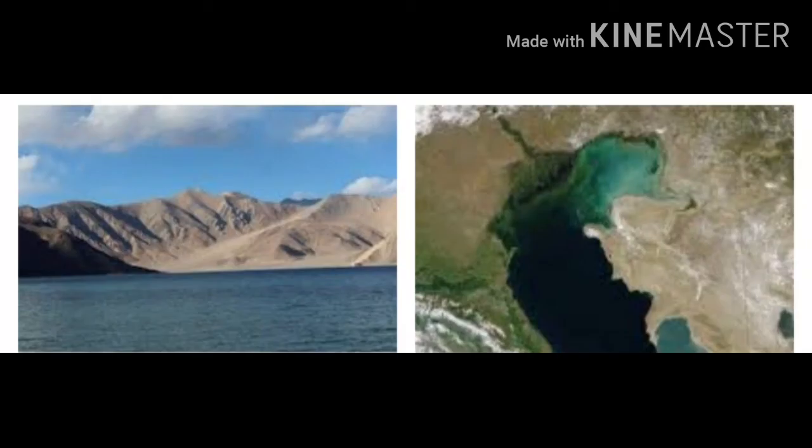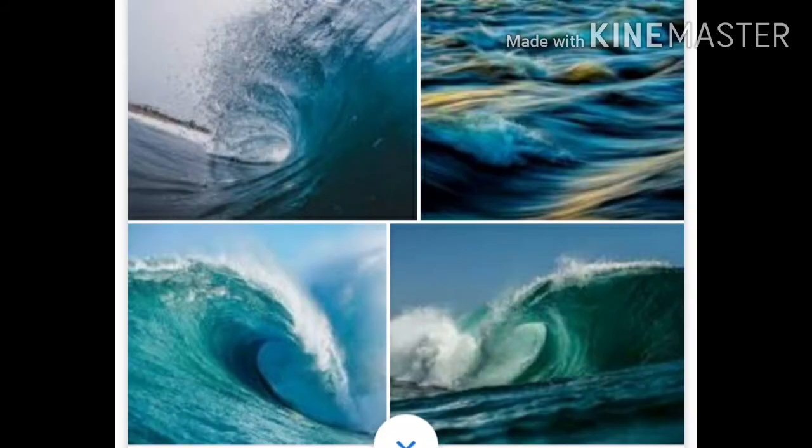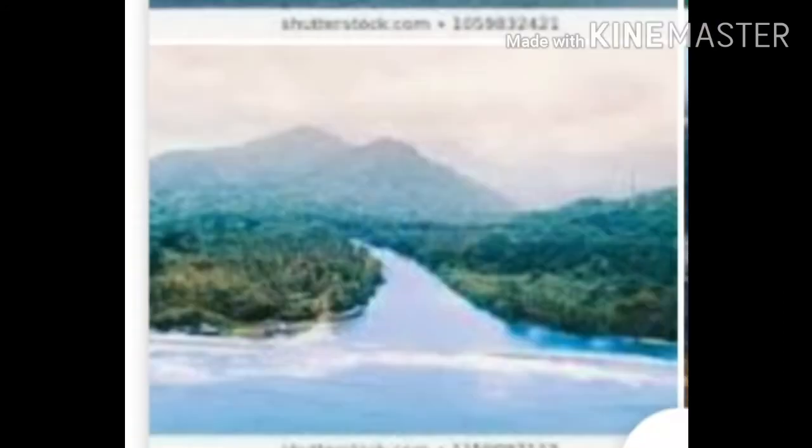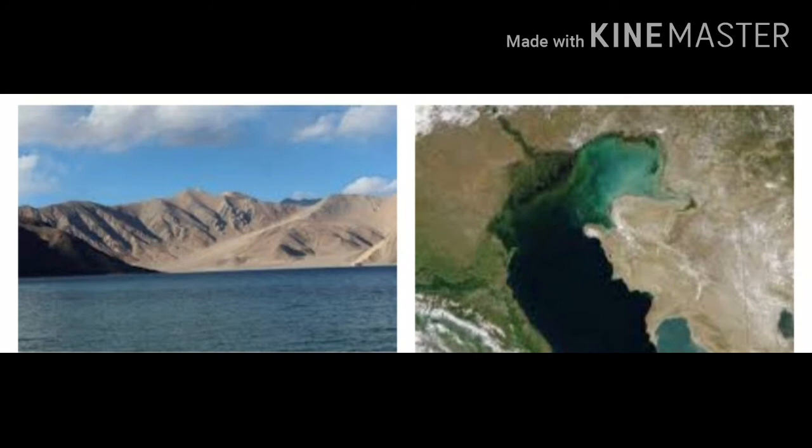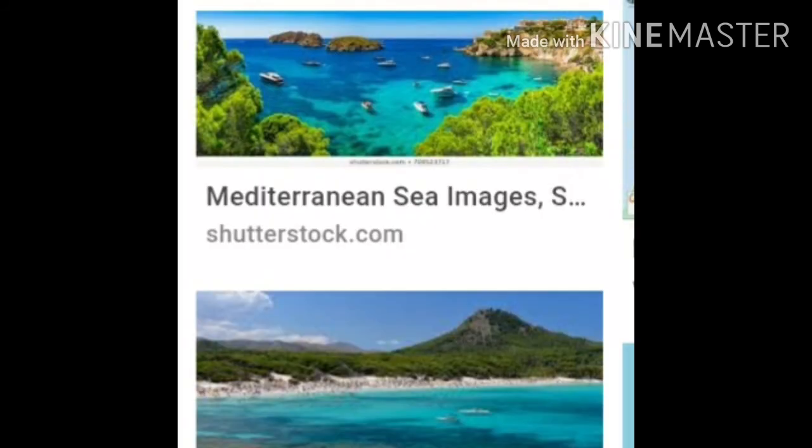Landlocked seas have higher salinity than the open seas, as the rate of evaporation is more in the landlocked seas, and there is a lack of fresh water supply from large rivers. Thus, there is a difference in the salinities of open and closed seas. In short, in landlocked seas there is a high salinity, whereas in open seas there is a low salinity.